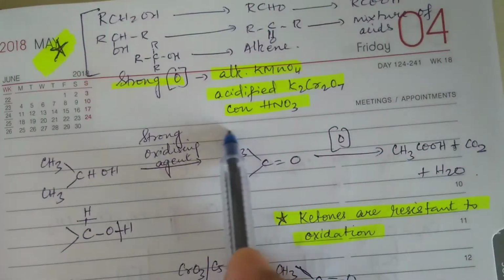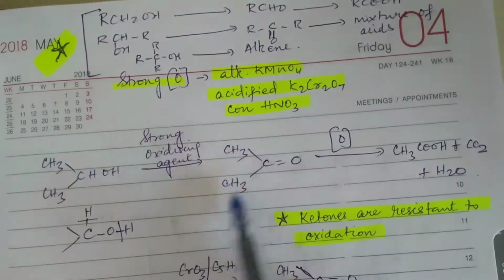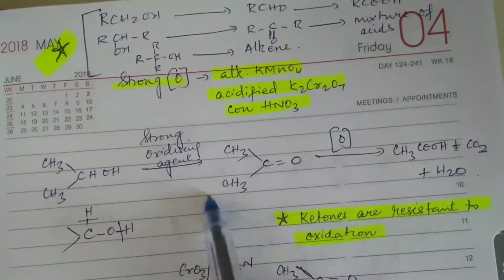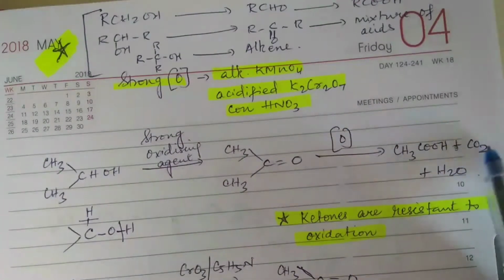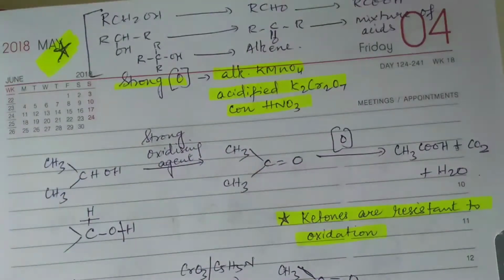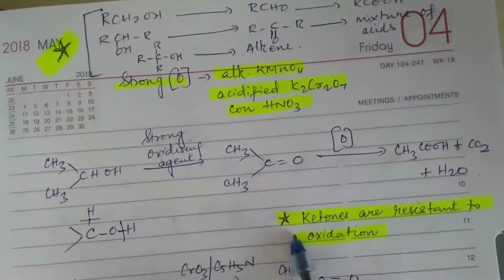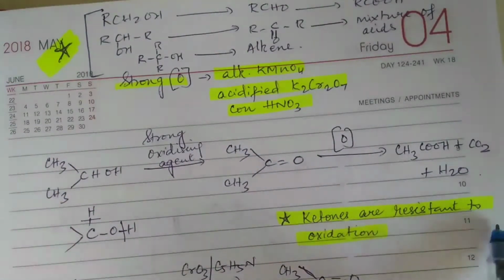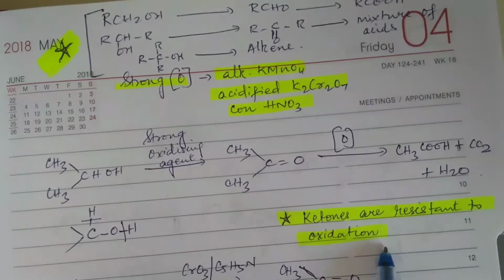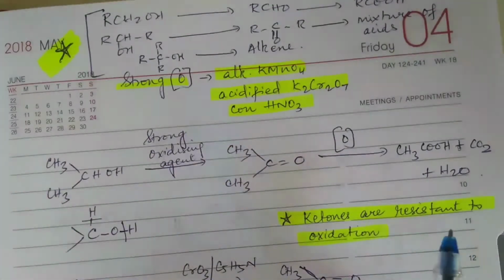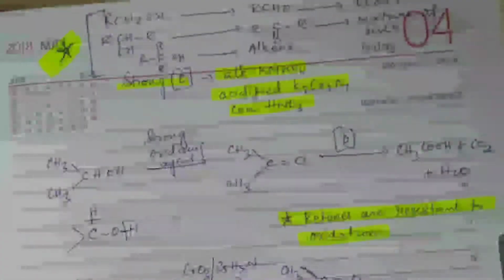So remember, this part will become an acid. This being only one carbon will decompose further to give you carbon dioxide and water. Okay. Now remember, ketones are resistant to oxidation. Ketones can be oxidized only if a strong oxidizing agent is used.